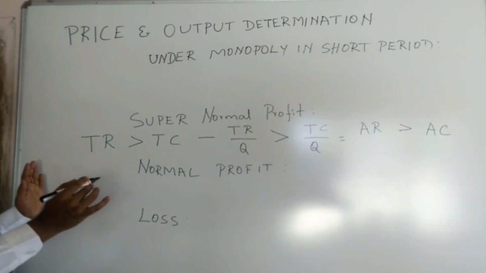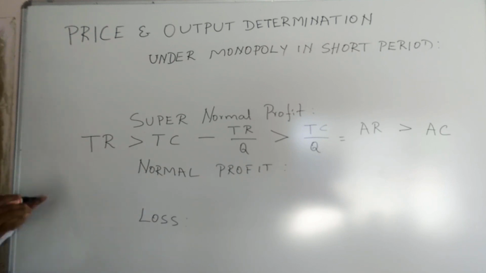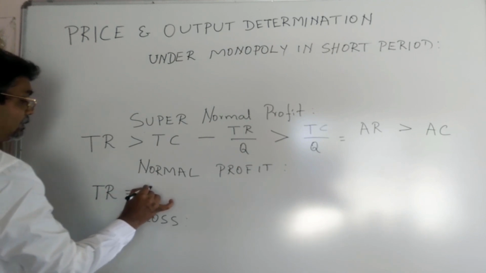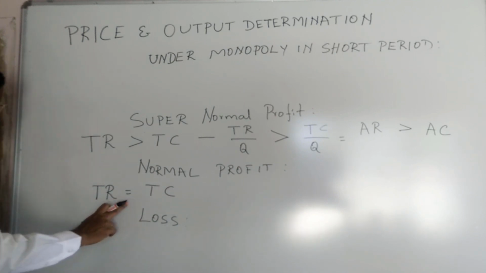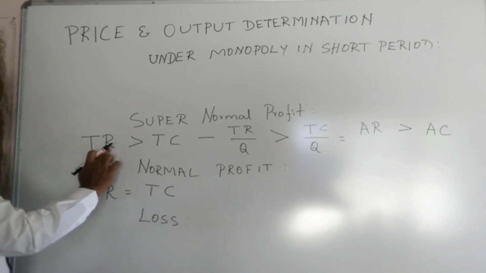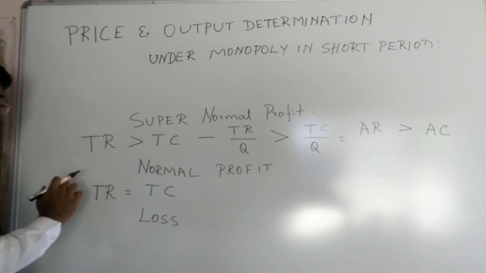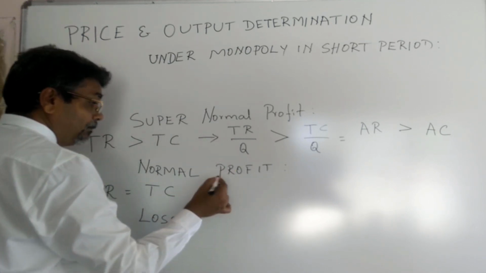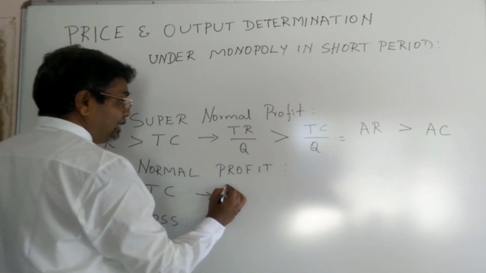If you go to the normal profit, here for normal profit TR is equal to TC. You look at the change up here. Revenue and cost are both equal. Here revenue is greater than cost. So if you think in terms of per unit, to get average.